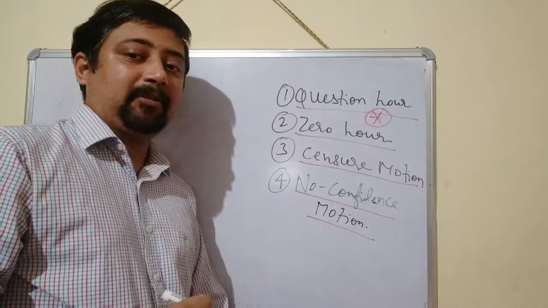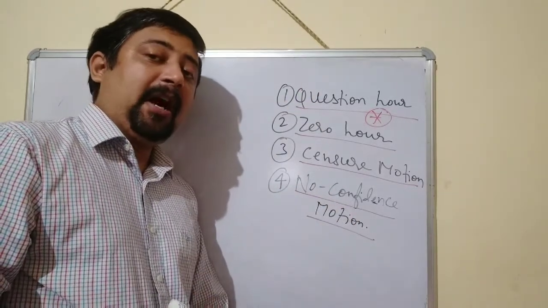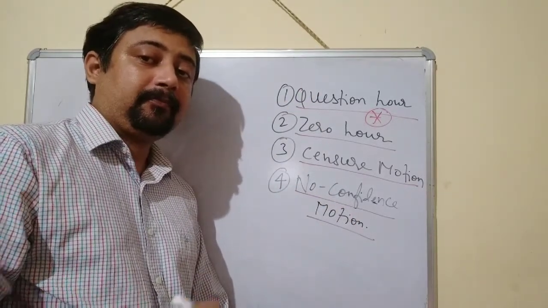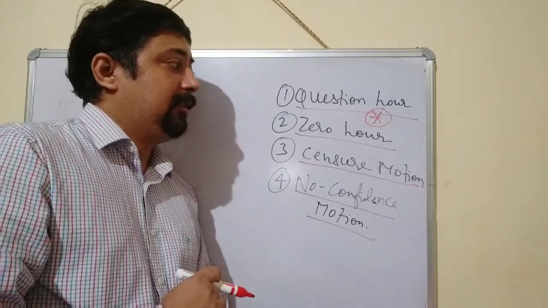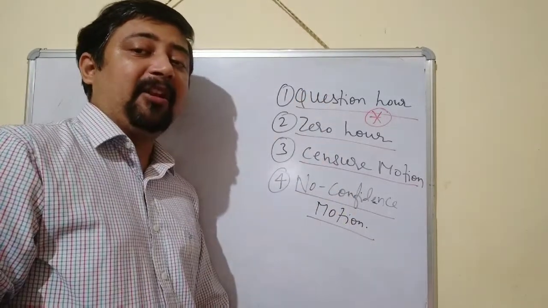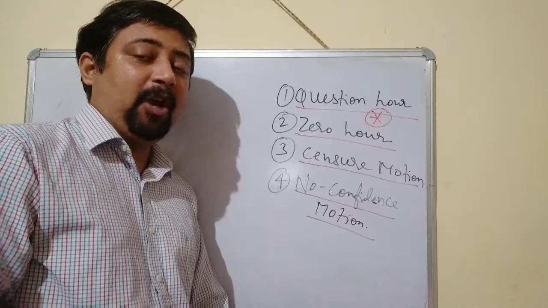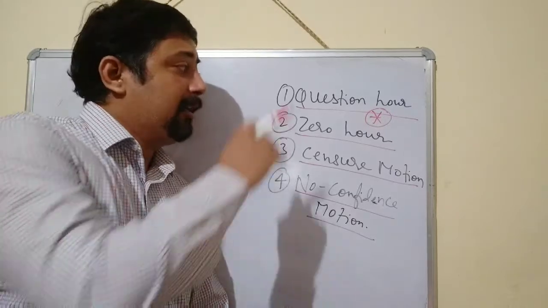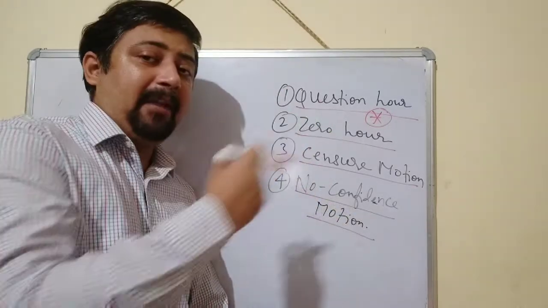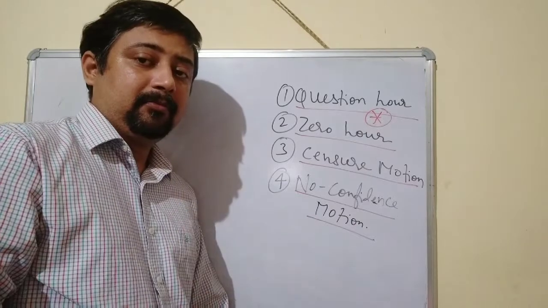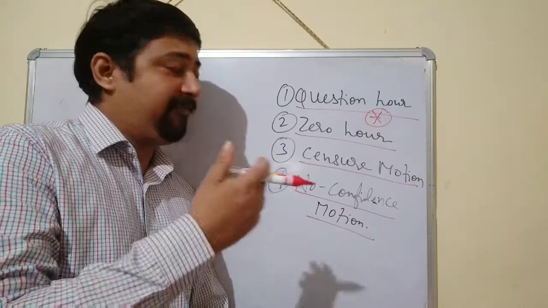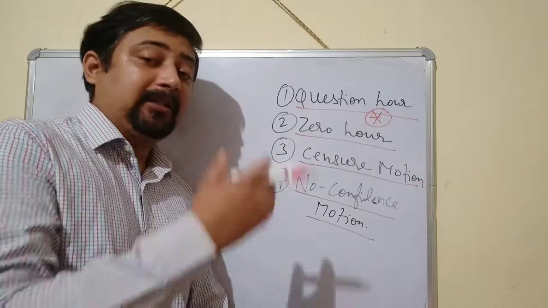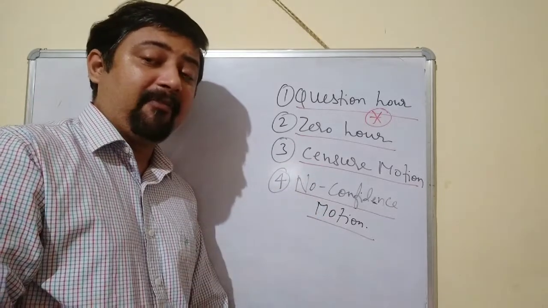Now we are going to discuss the unstarred question. Unstarred questions are those in which the star mark or asterisk sign will not be mentioned. It means that members of Parliament can ask different ministries questions, and the minister will have to answer not in oral form but in written form.